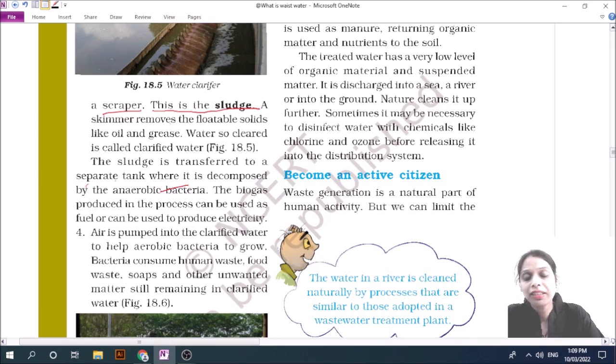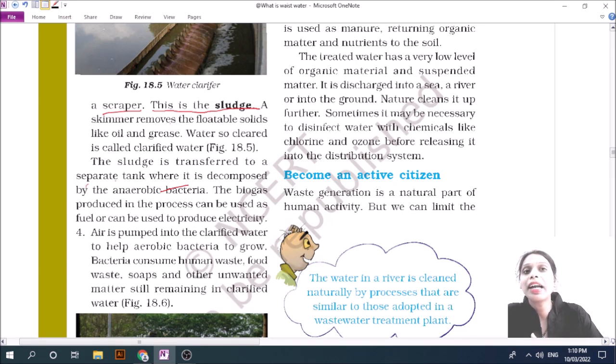And what do we get? Some aerobic bacteria consume the human waste and other things, and when it settles we take out the sludge that is in the bottom.